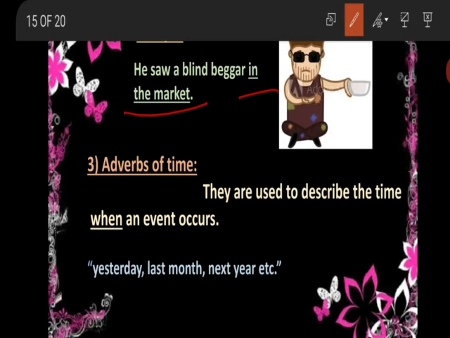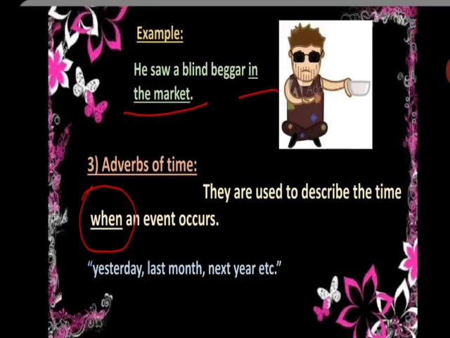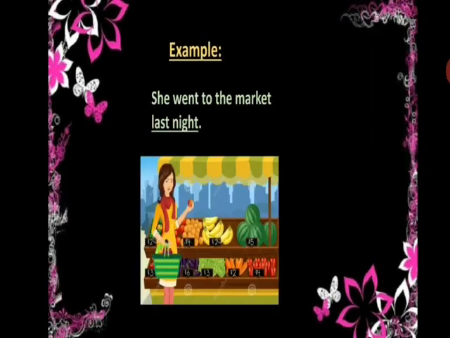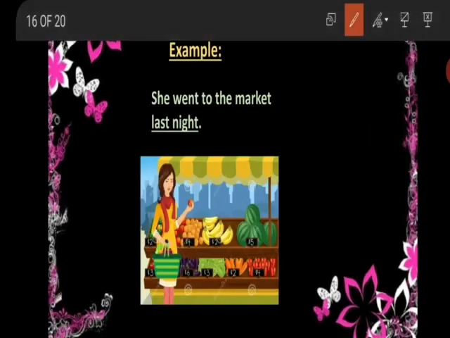The third is adverbs of time. They are used to describe the time when an event occurs. So adverbs of time answer the questions which are asked in the sense of when. When an event occurs is answered with adverbs of time. For example, yesterday, last month, next year, previous month. These are the words for adverbs of time. For example, she went to the market last night. So the time is last night. This is the adverb of time, and it is also placed at the end of the sentence.